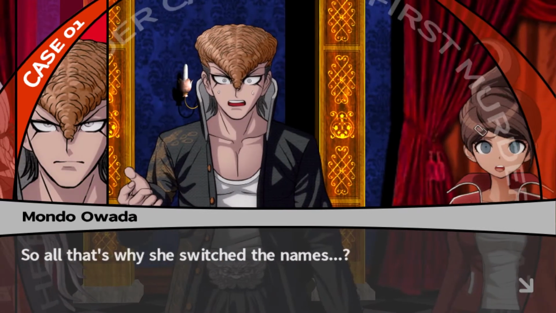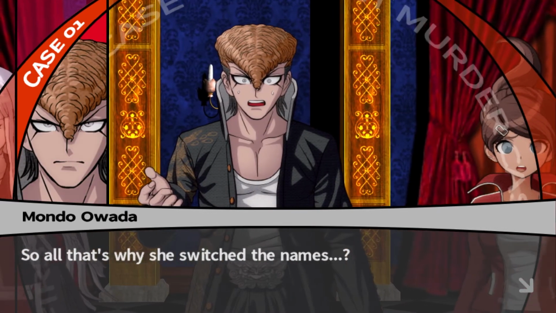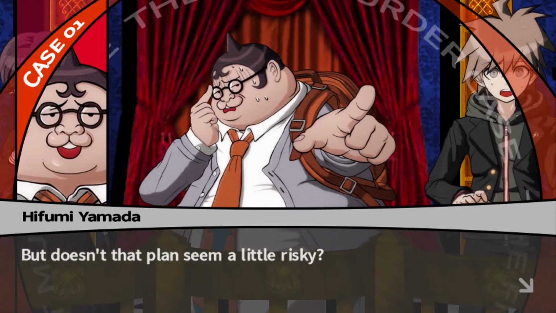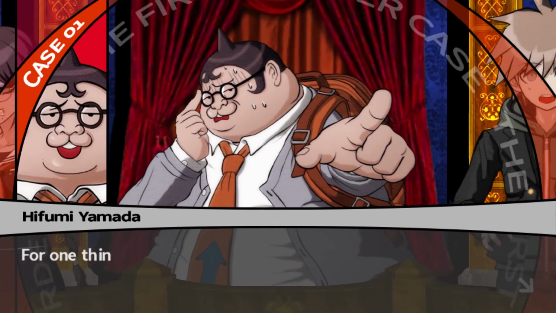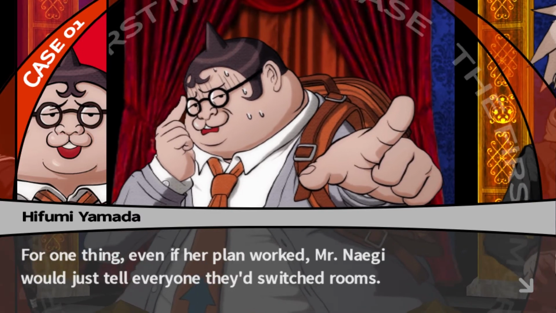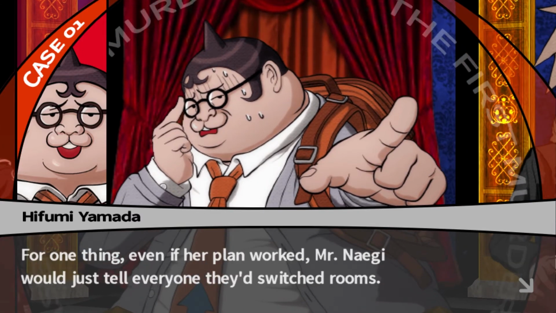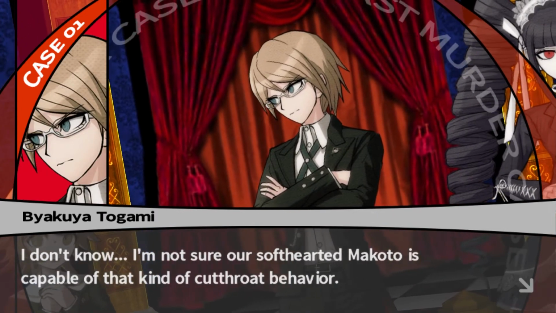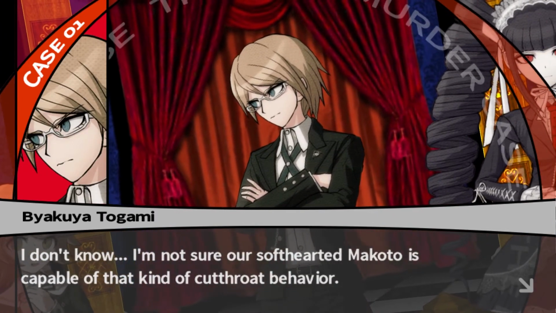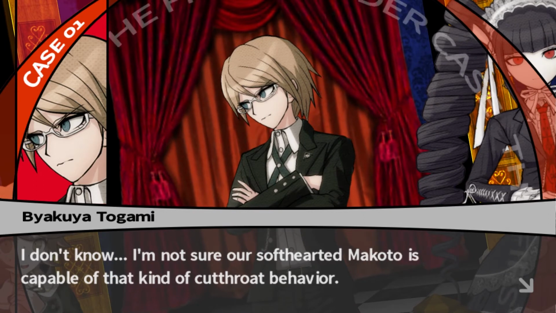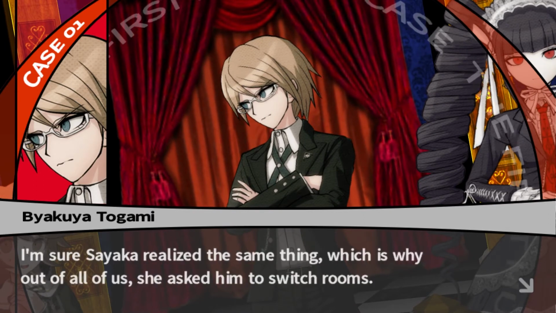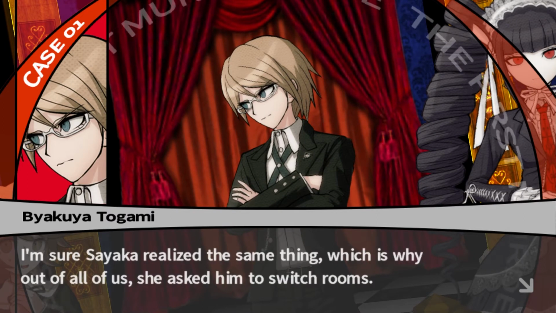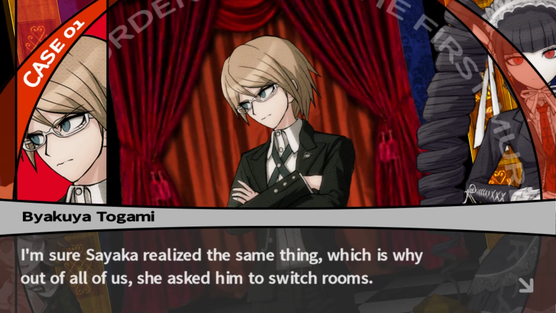So all that's why she switched the names? But doesn't that plan seem a little risky? For one thing, even if her plan worked, Mr. Naegi would just tell everyone they'd switched rooms. I don't know. I'm not sure our soft-hearted Makoto is capable of that kind of cutthroat behavior. I'm sure Sayaka realized the same thing, which is why out of all of us, she asked me to switch rooms. Oh no.